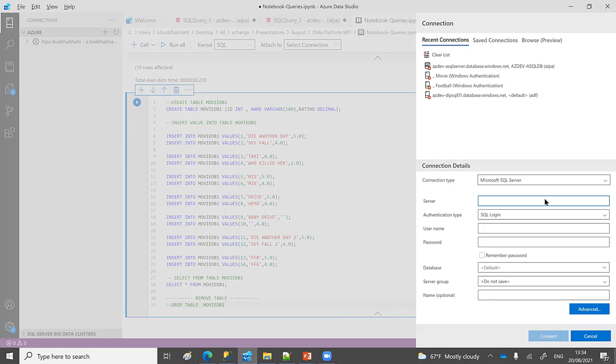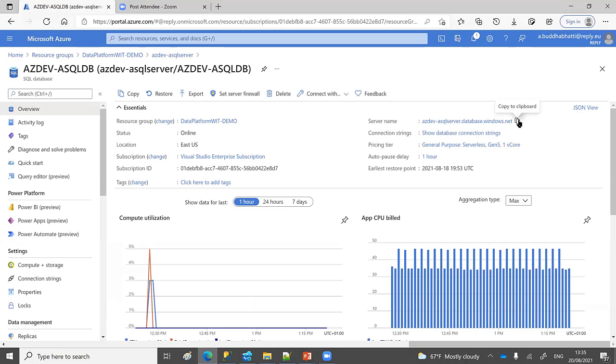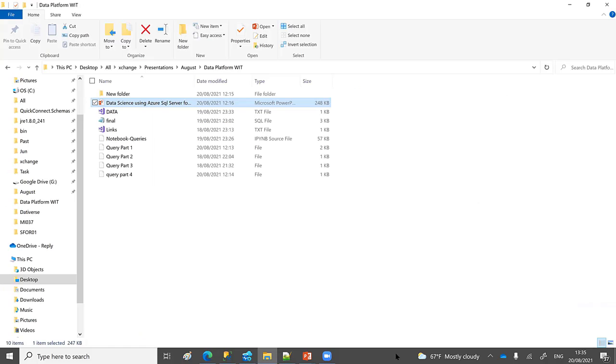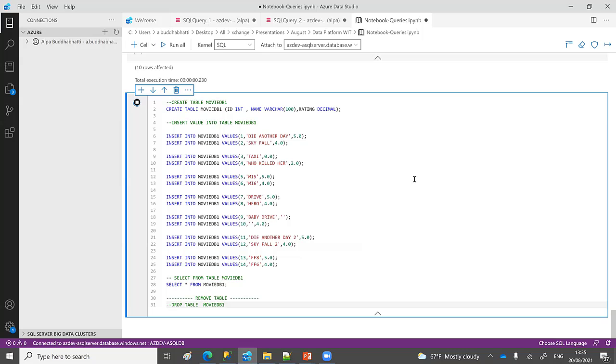We need a database server name, which is this one. So you need a server name, username, and database name, which is this one, and connect. This way you can connect, and this query is running.